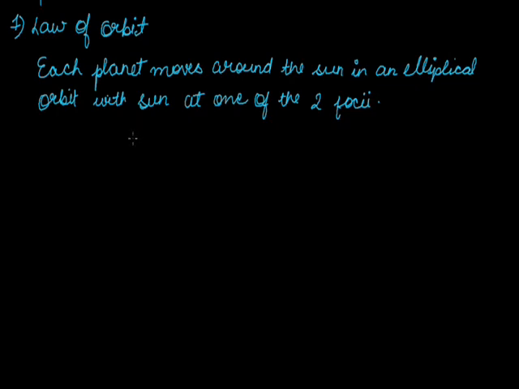What the first law said is that each planet moves around the sun in an elliptical orbit with the sun at one of the two foci.